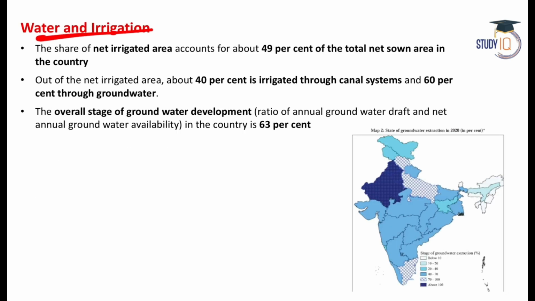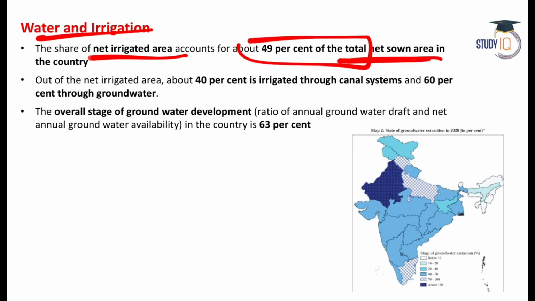Let's talk about water and irrigation. In India, the net irrigated area is 49% of the total net sown area. This is the net irrigated area, and 40% of the net irrigated area is irrigated by canal and 60% is irrigated by groundwater.